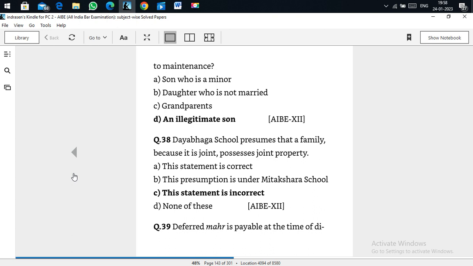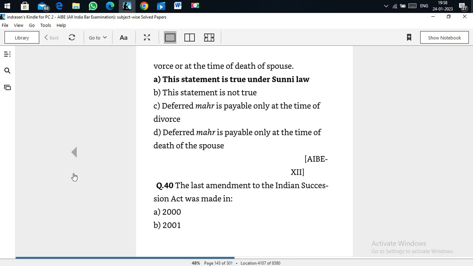Deferred mahar is payable at the time of divorce or at the time of death of the spouse. This is true because there is a provision for deferred meher. Under Sunni law it is true, whereas it is not true in case of other Muslim laws, like Shia law.